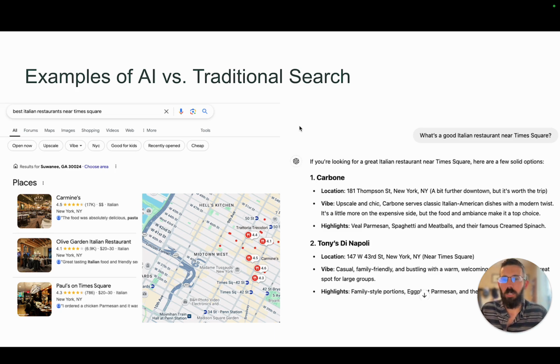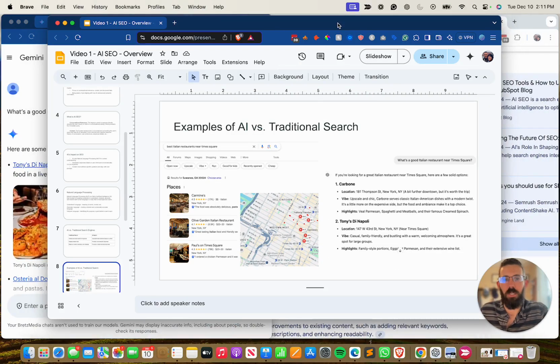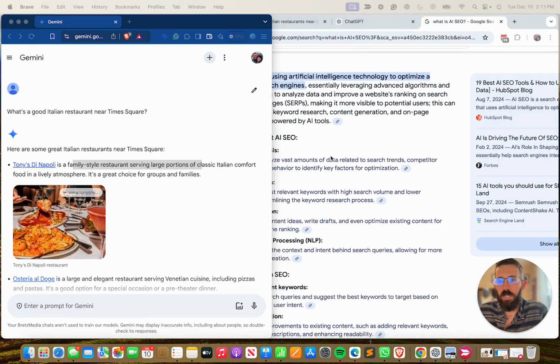So now I want to look at a couple of examples of AI versus traditional search just to show what we had talked about here. But here's Gemini. This is Google's latest model. But what's a good Italian restaurant near Times Square?